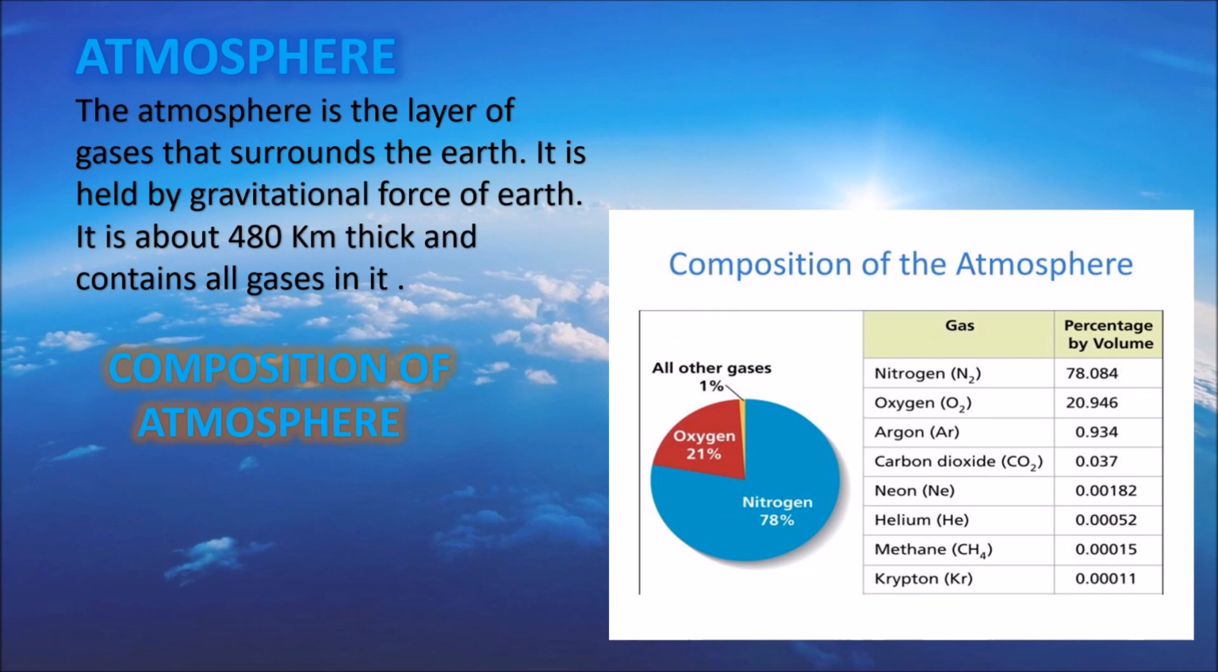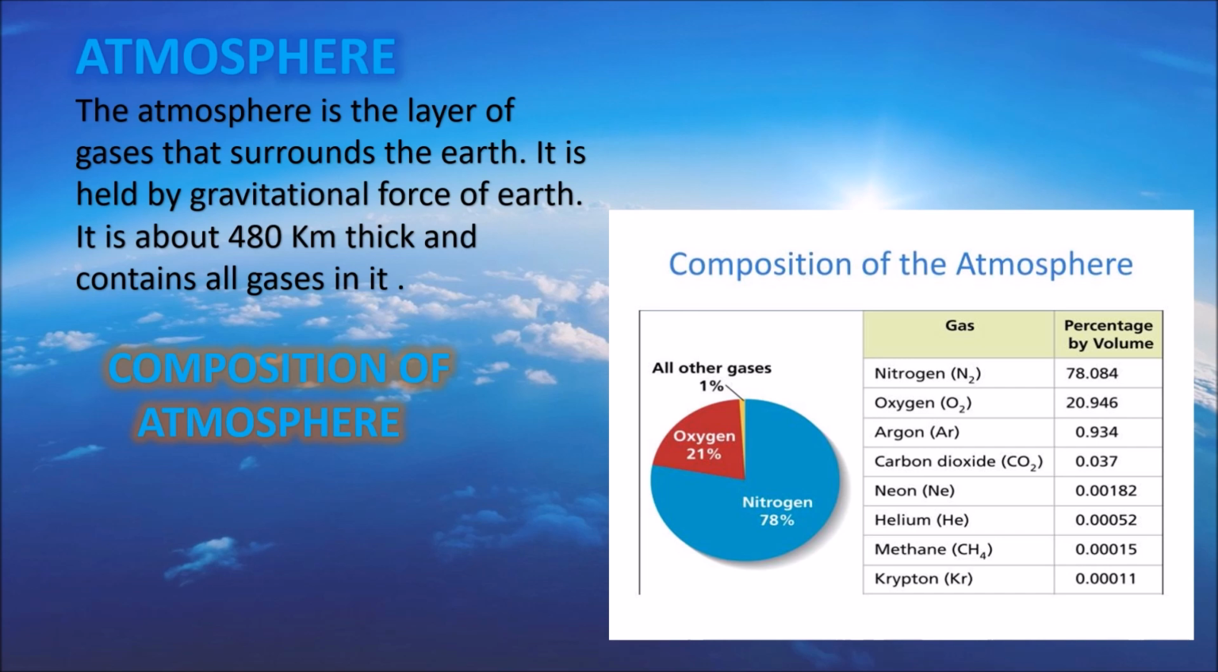Do you know children, the atmosphere is composed of different gases in different amounts. The two main gases which are found in the atmosphere are oxygen and nitrogen. The other gases are carbon dioxide, argon, neon, helium, methane and hydrogen. Our atmosphere is also containing a large amount of water vapor.